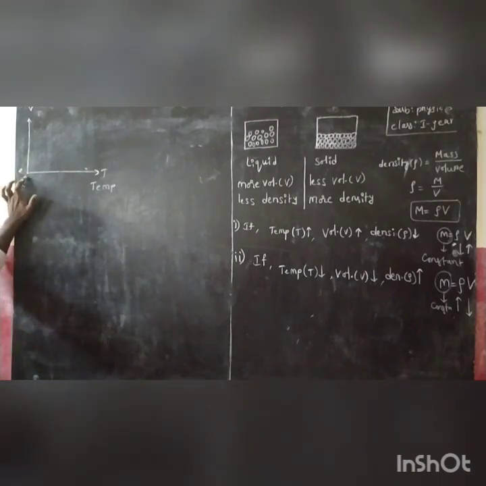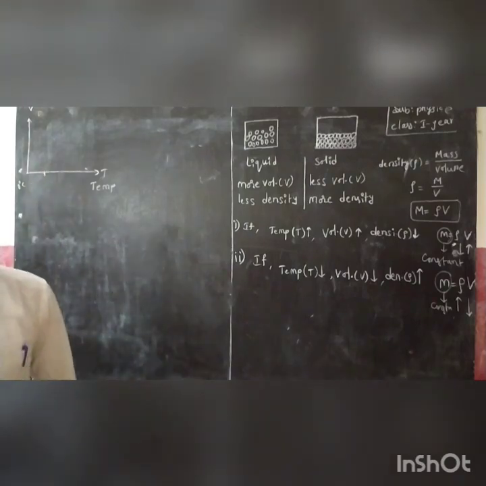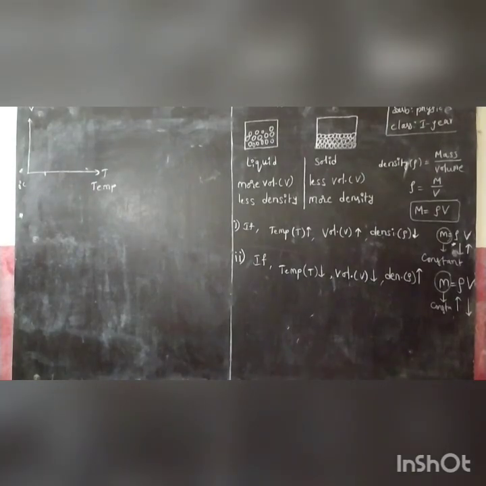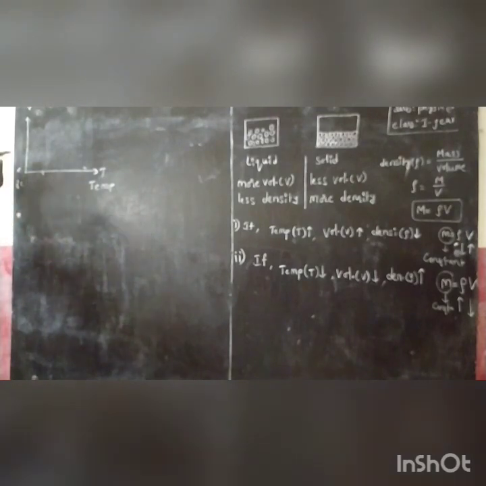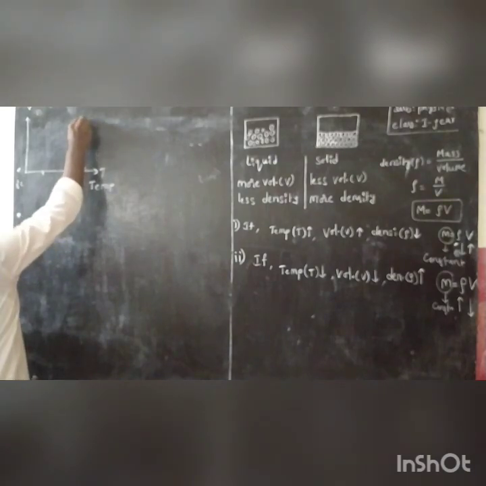Consider this point as the starting point. Clearly we know that if you decrease the temperature, the graph is plotted like this.